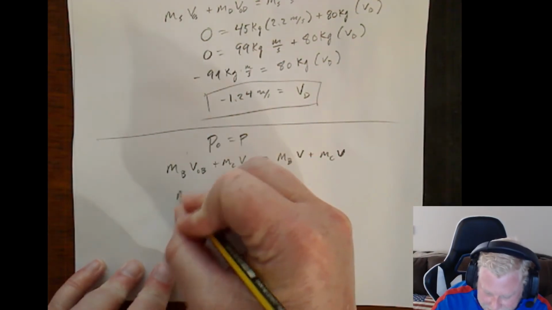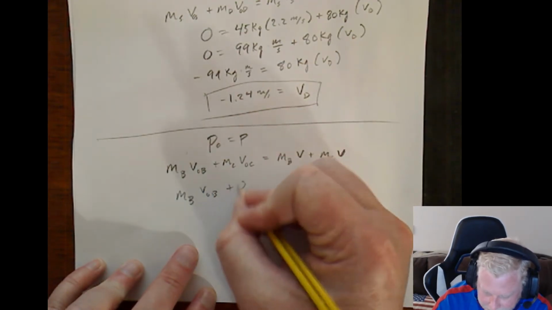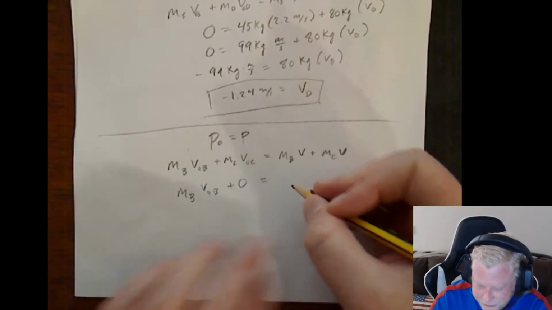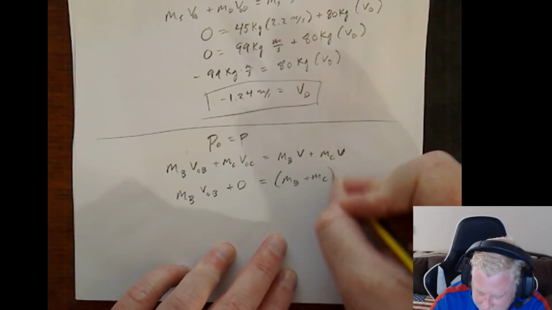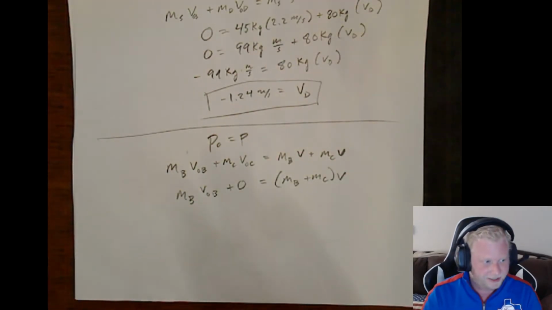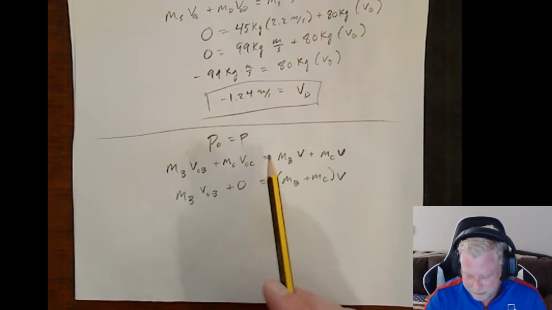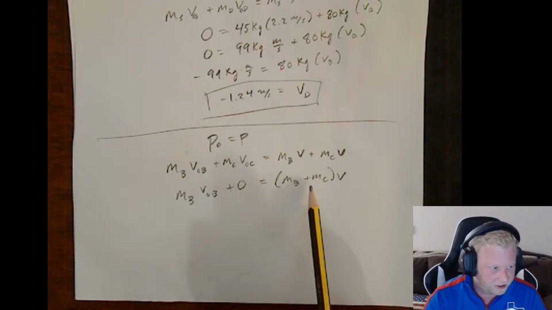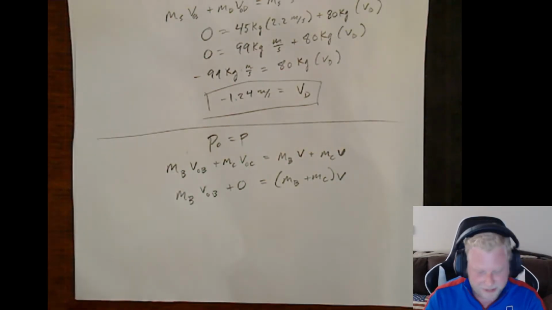All right, so let's go ahead and continue with this. So mass Bob, V naught Bob. The cart has initial velocity of 0, is equal to the mass of Bob plus the mass of the cart times the final velocity. So you can always skip this step right here and go straight to here because we know that Bob and the cart are being treated as one object, right? Bob is riding the cart, they have the same velocity.